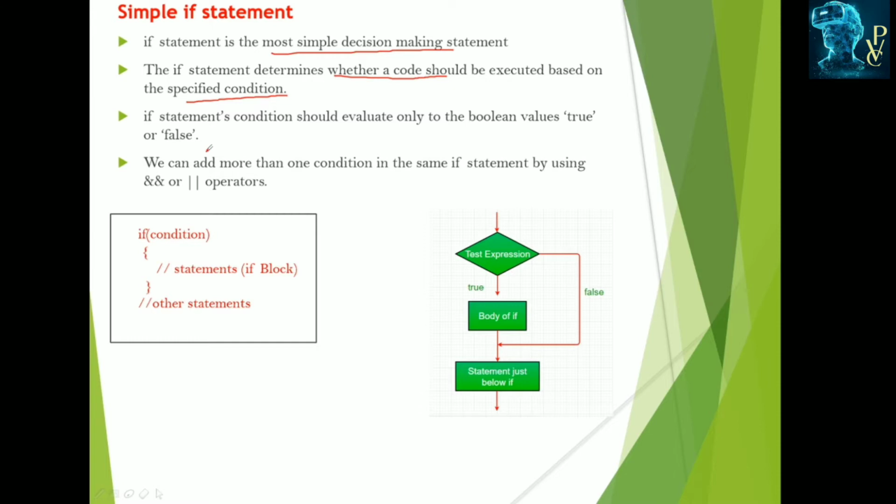We have to specify the condition in the syntax: if condition, then some statements are executed. Depending on this condition only, these statements are executed. The condition evaluates only boolean values, either true or false. When the condition is true, only then these statements get executed. Otherwise these statements are not executed.